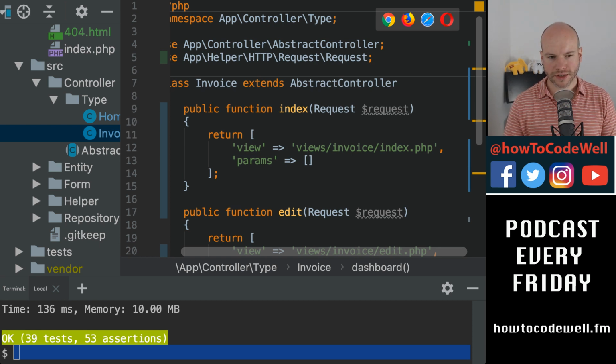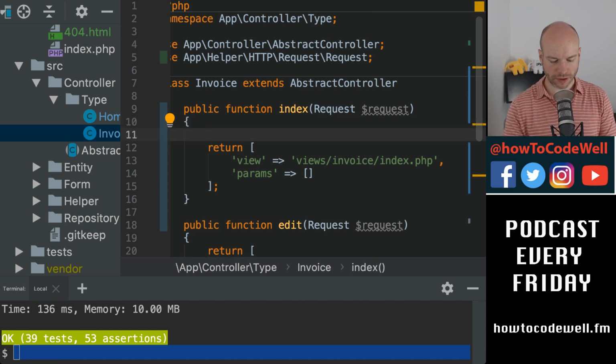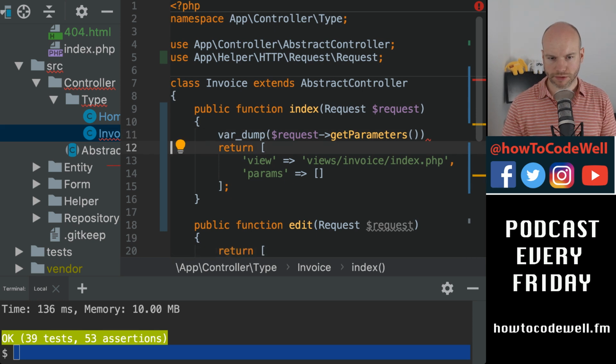And what we would like to do is just print out the request at this point. So first of all, I'm just going to do a var dump, and I'm just going to do request get parameters and see if that has actually printed out those parameters at this point.